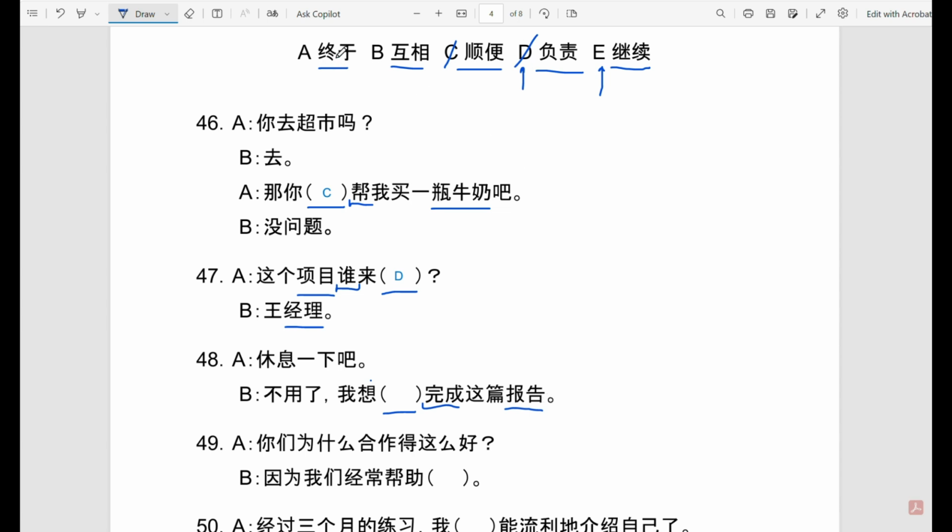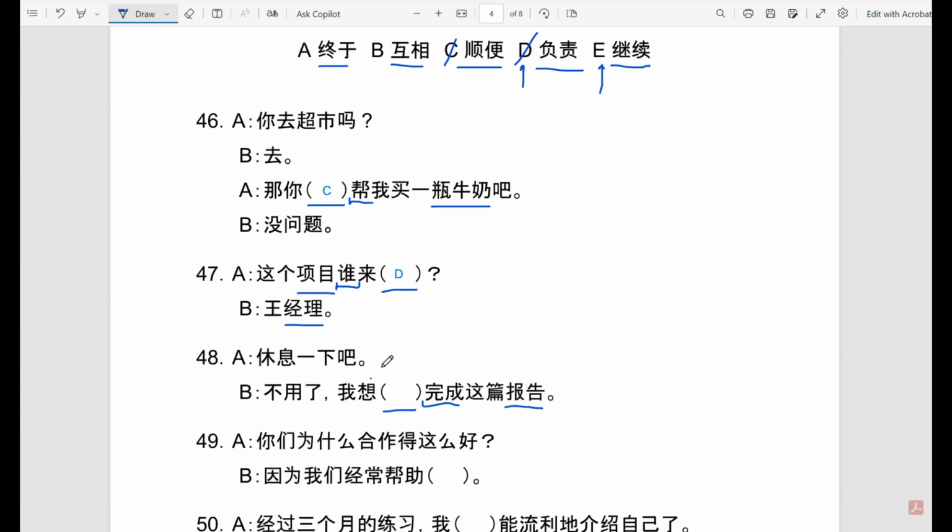So the options we have are 终于, which is an adverb, grammatically could work. I want to finally finish this report. B, again, does not make a lot of sense because usually 互相 has two things or two people involved. So I want to mutually finish this report. It does not make sense. And E, continue. So I want to continue finishing this project. That also makes sense. So A and E can both work. So let's keep them in mind and skip to the next sentences.